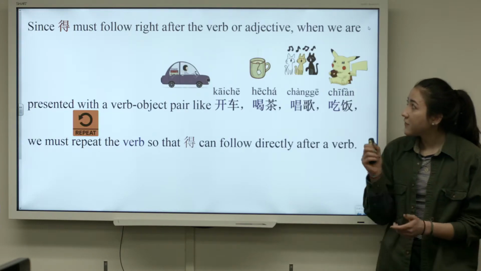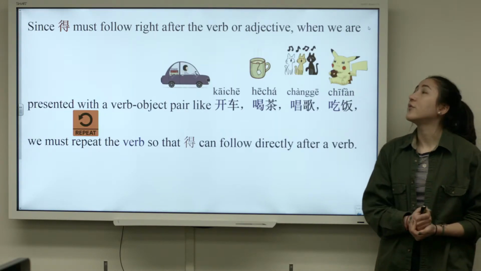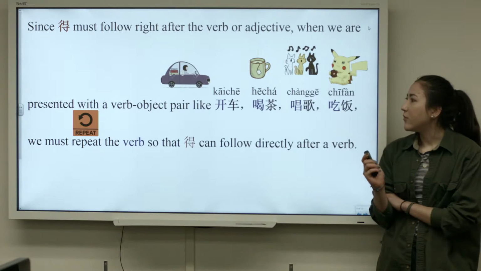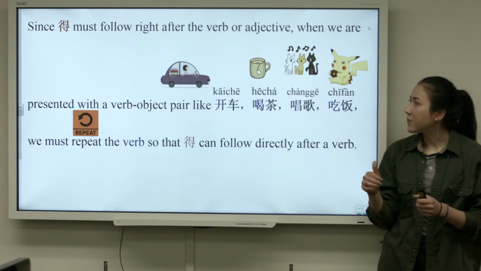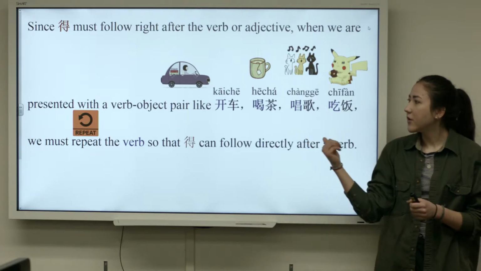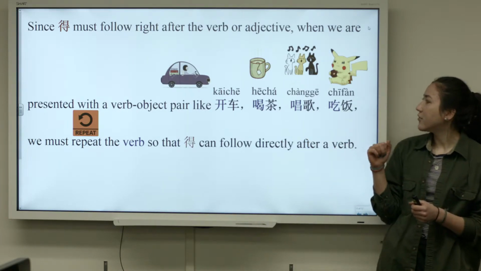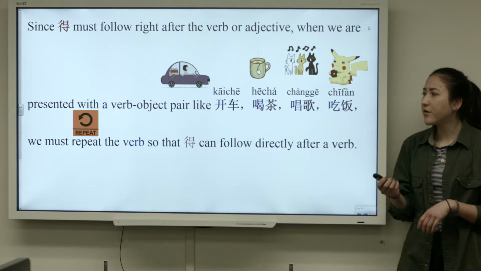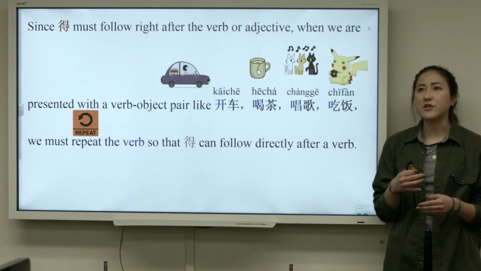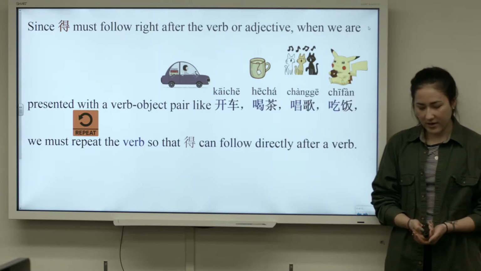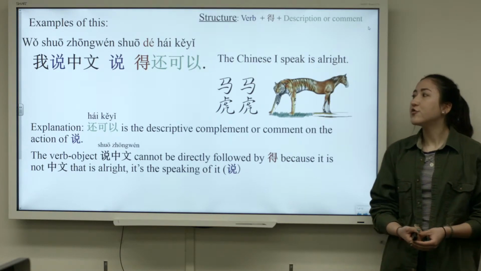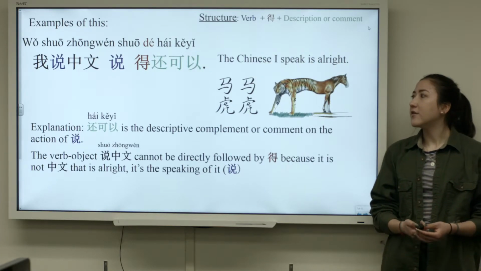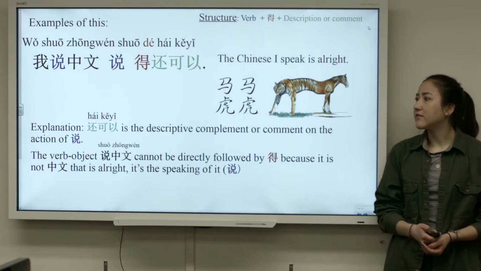So, since de must follow right after the verb or adjective, when we are presented with a verb-object phrase, and these are just examples of them, like 开车, 喝茶, 唱歌, or 吃饭, we must repeat the verb so that de can follow right after the verb. So an example of this is 我说中文说得还可以. The Chinese I speak is all right.